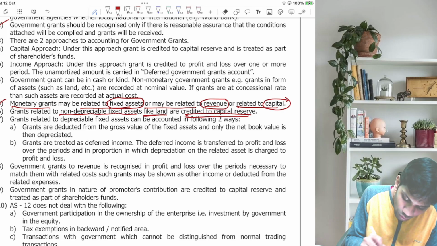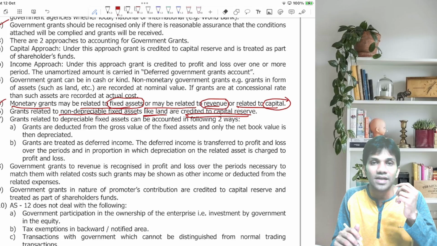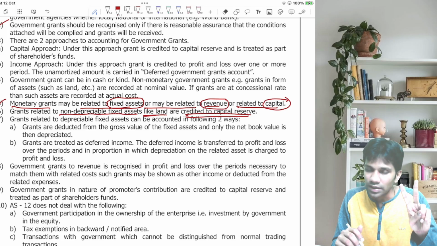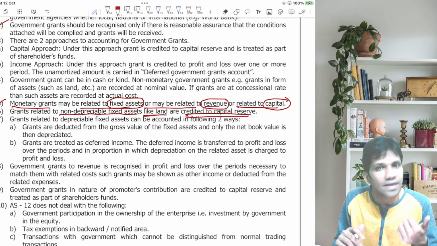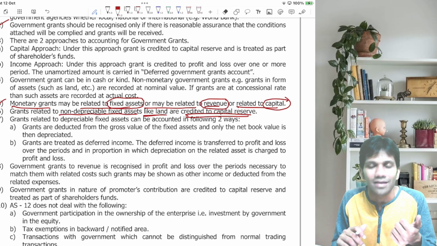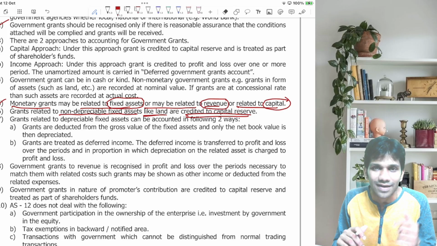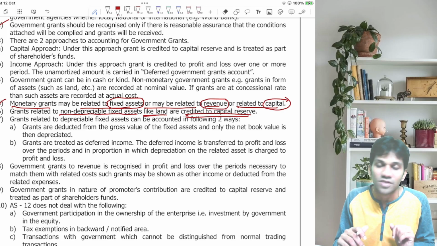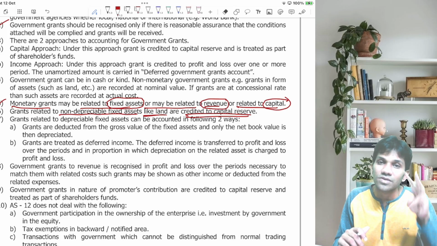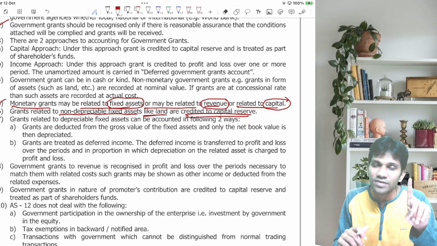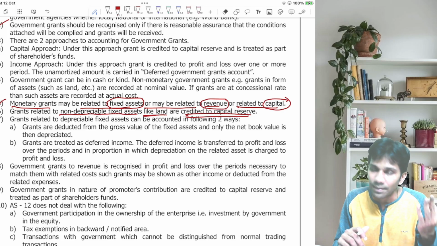Now, till now we studied government grants can be of two types, in cash, in kind. Suppose you are receiving a government grant in kind, such as an asset which is nothing but land. If you are receiving it free of cost, record it at nominal value. If you are receiving it at a concessional rate, record the actual cost paid by the businessman. After that we studied monetary grants. Monetary grants can be received in three ways, either in the nature of fixed assets, or in the nature of revenue, or in the nature of capital.